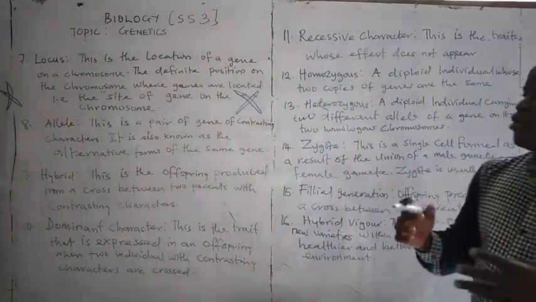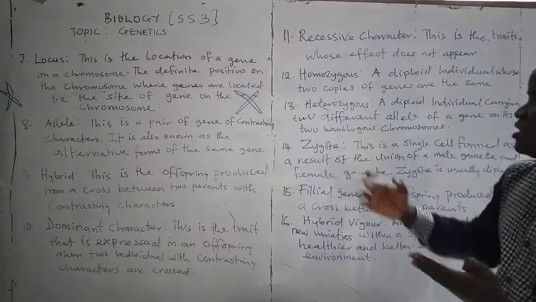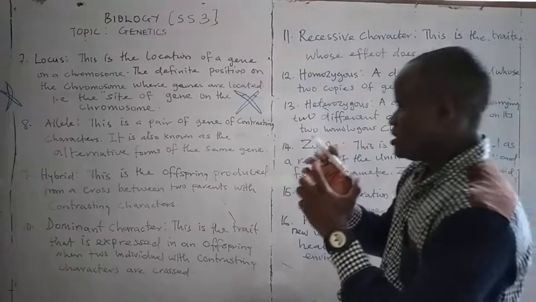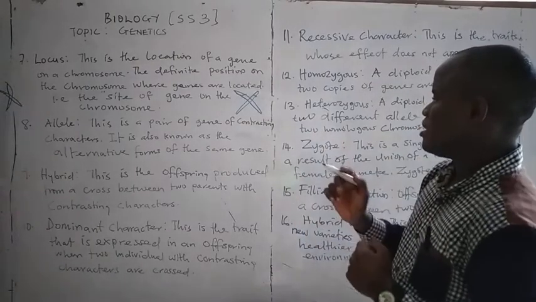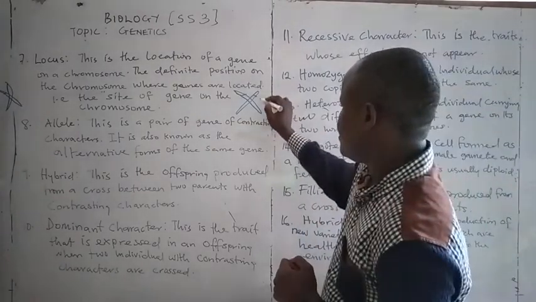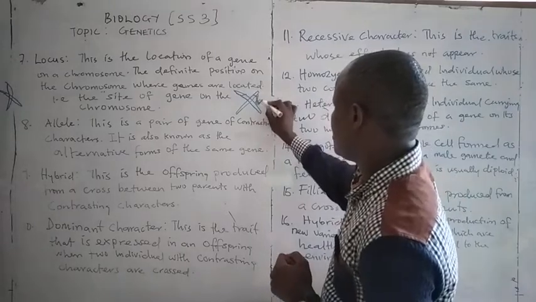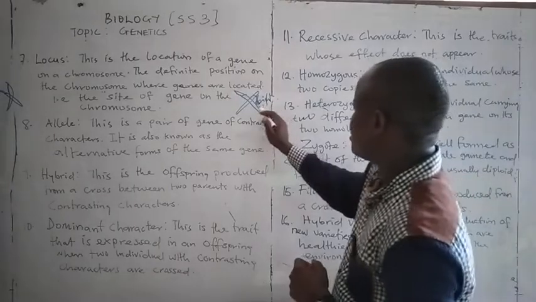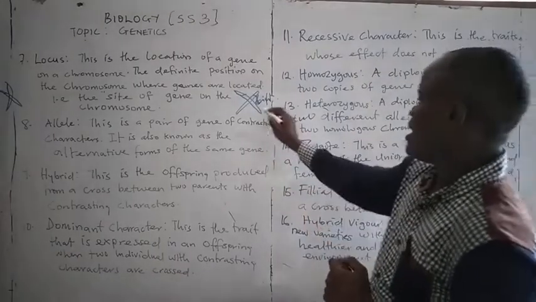The next one is allele. Allele is a pair of genes of contrasting character. For example, the gene controlling a character known as height. A gene controlling character of what? Height.